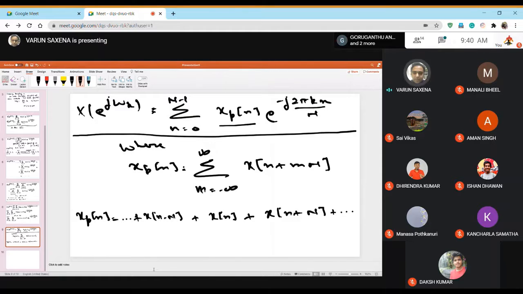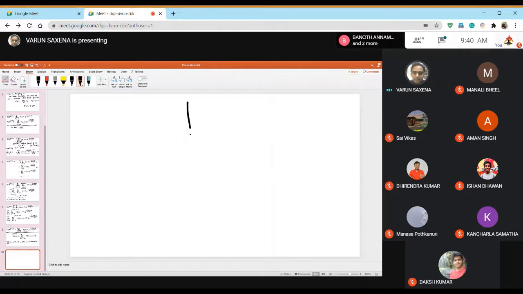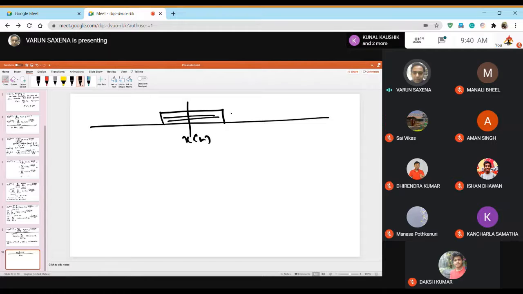So what can you tell me about xpn? What kind of nature does xpn have? Same signal shifted by capital N. So basically I can say that xpn is a periodic signal now, because xpn is a signal that repeats itself after N samples. You get the same xn again. So if you look at xpn, then xpn is something like this. Suppose you have this entire chunk and you can call it xn. Then this entire chunk gets repeated again. And it goes on.